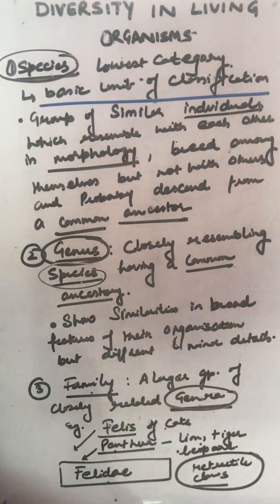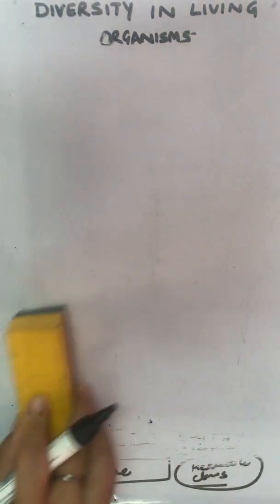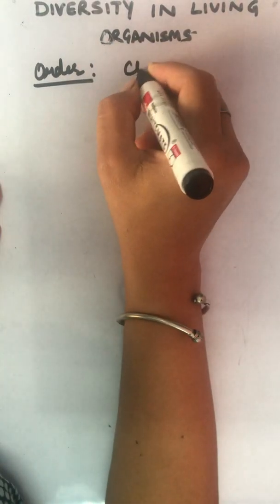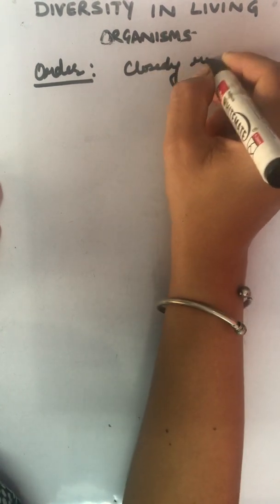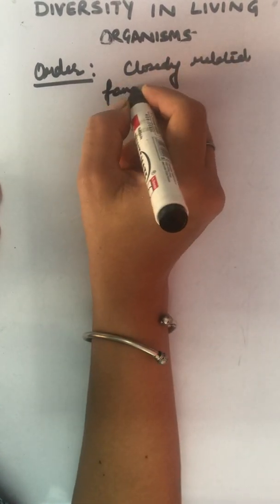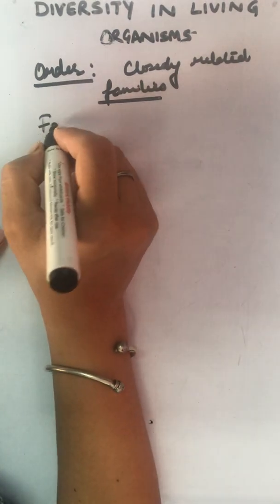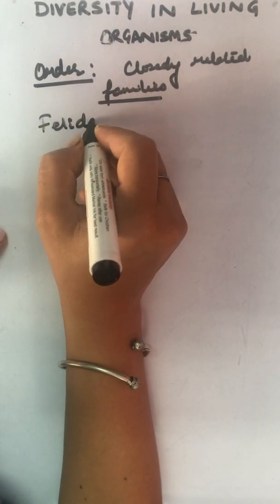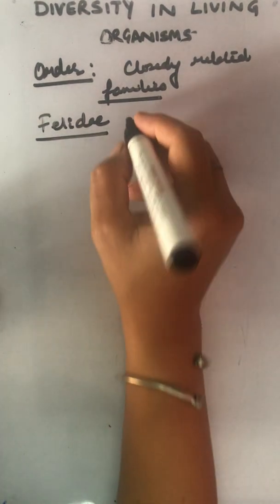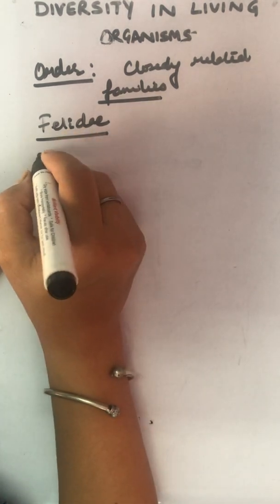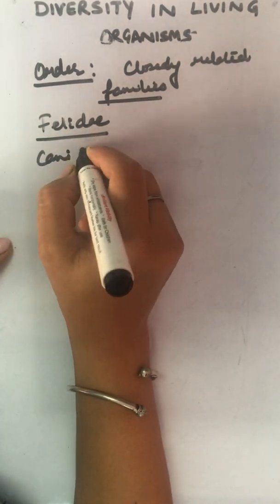Moving to the order. Order is a group of closely related families. What? Closely related families. Now, coming to Felidae that we have recently done, that includes cats and the leopard, lion, both. And the family Canidae.